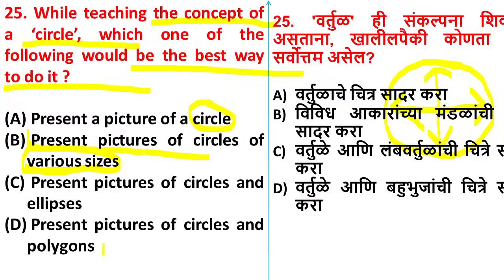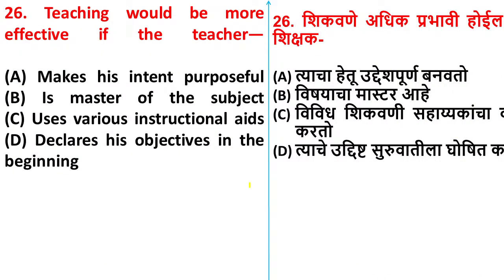Yes, Rasika, is it clear? Ashwini is also saying A. Listen, Ashwini, the teacher has to present the circles with various sizes. Then students will understand. Yes, the circles will be of different size. If you show only one circle, students may think all the circles will be of same size. So the teacher will show various circles of different sizes. Yes, Rasika, option B is correct. Now, another 5 questions are there.